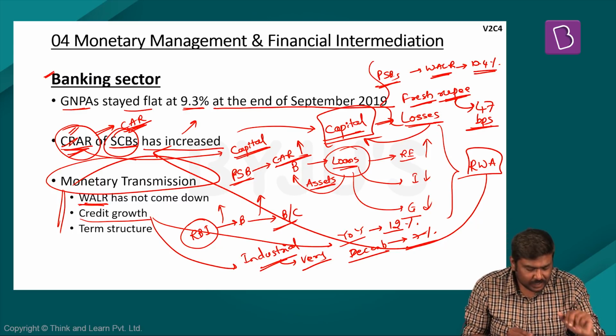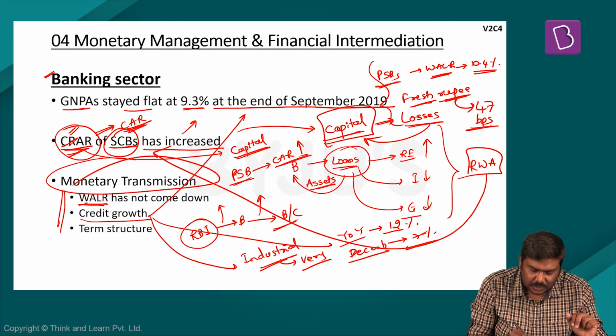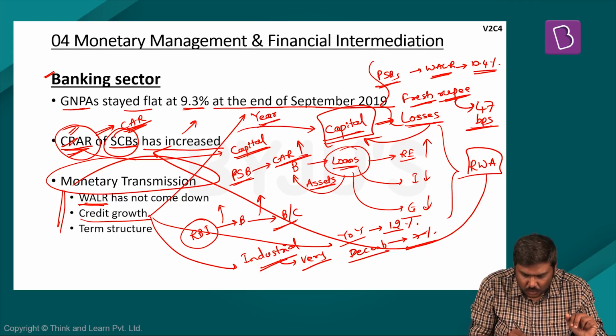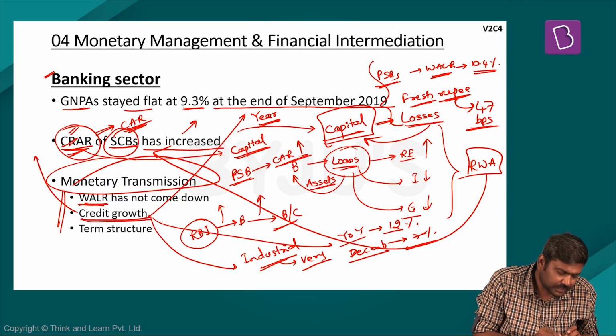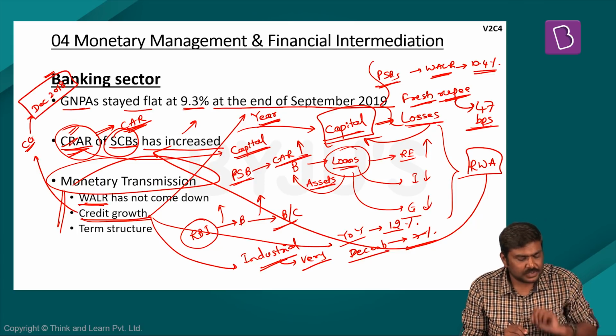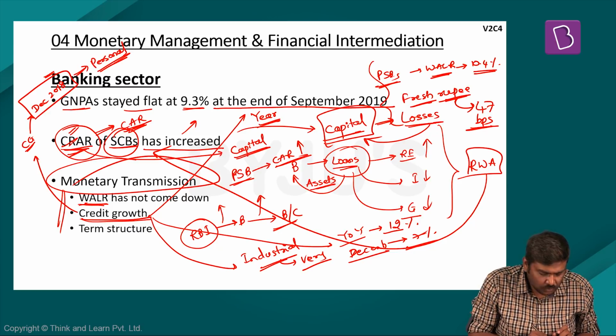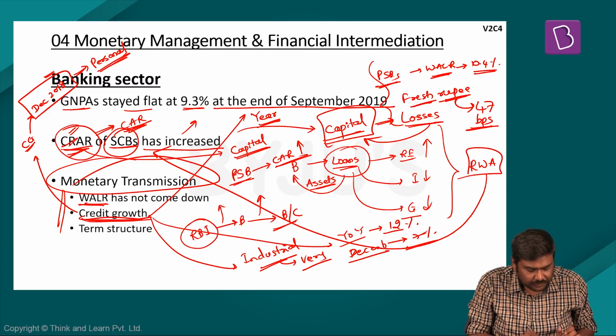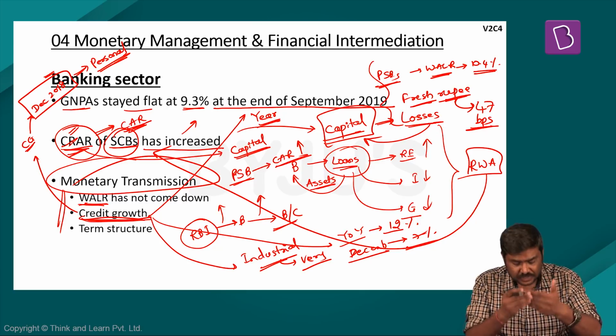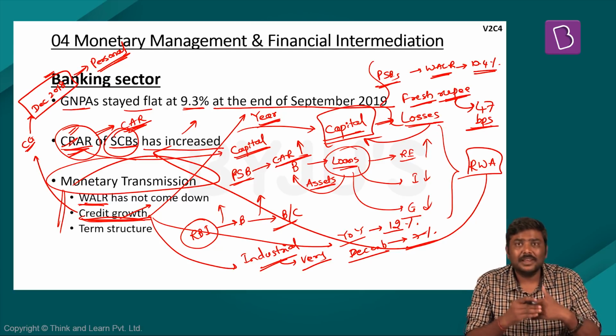The credit offtake by the banking sector since the beginning of this year has been on the lower side. And the survey also notes that credit growth has been moderating since December 2018 in all the non-food sector loans except the personal loans. So in essence, the growth rate of the loans issued by the banking sector has not been improving.